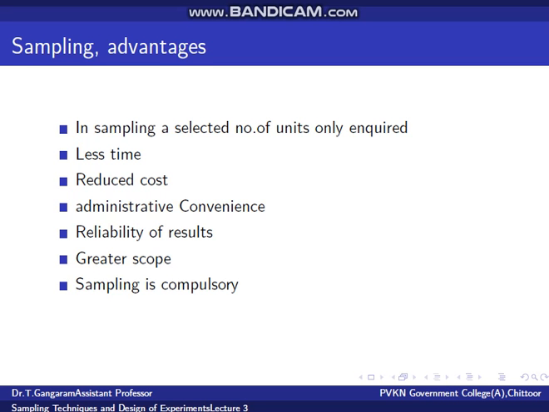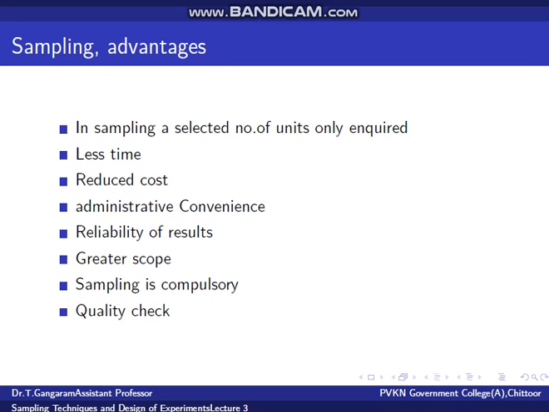A must situation, or sampling is compulsory. There are certain situations where we have no alternative except to use sampling. For example, enumeration of trees in a large forest or consumer preferences in a vast country like India.